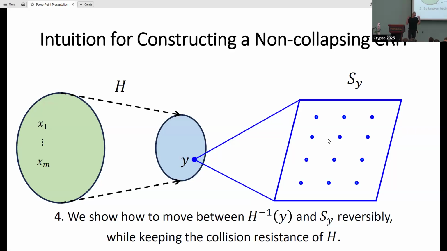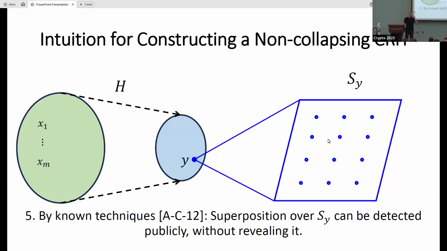And the point is that at this point, we just have things that we already know how to do. For example, by Aaronson and Christiano from 2012, you can quantumly verify efficiently this superposition without revealing the description of SY. And that's important. I cannot tell you what SY looks like because you could go back and forth, and then you would find a collision. So this we already know how to verify publicly, this superposition.